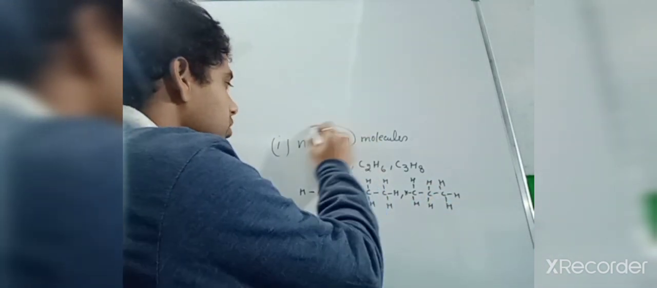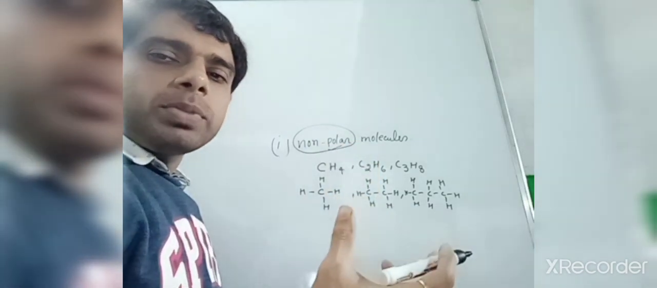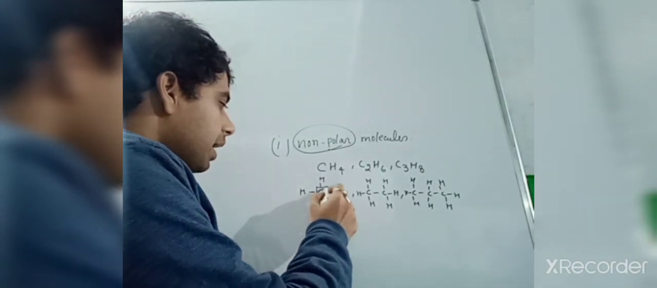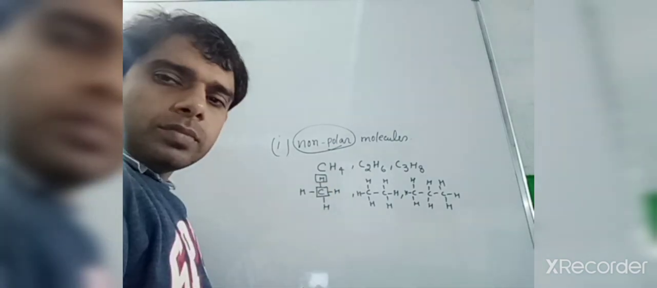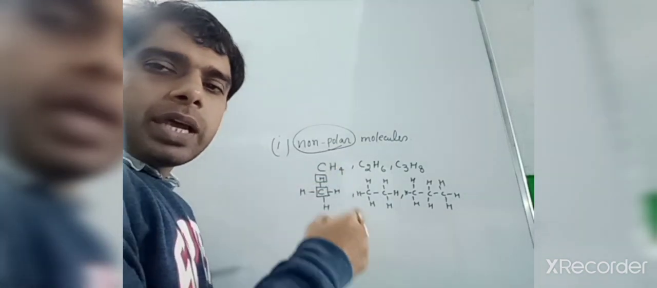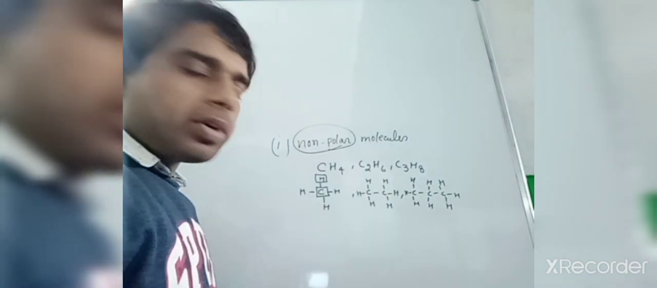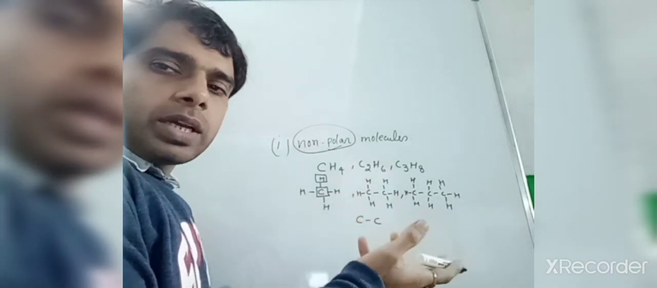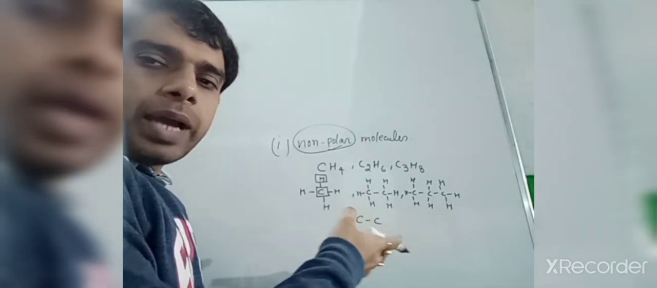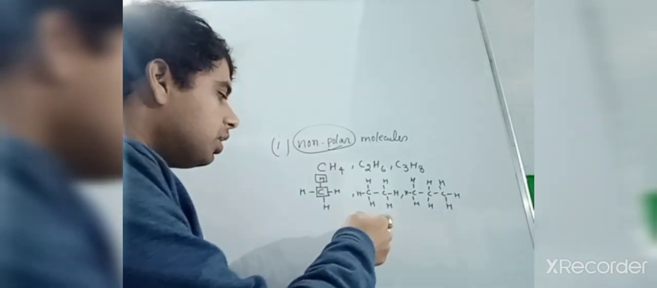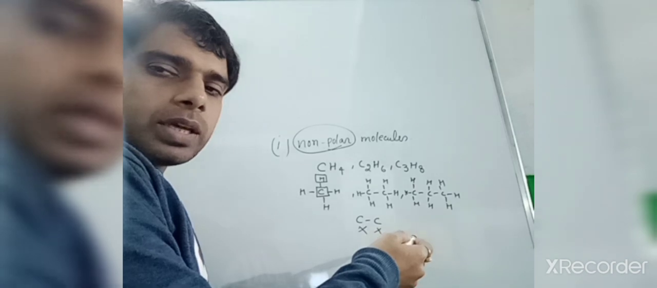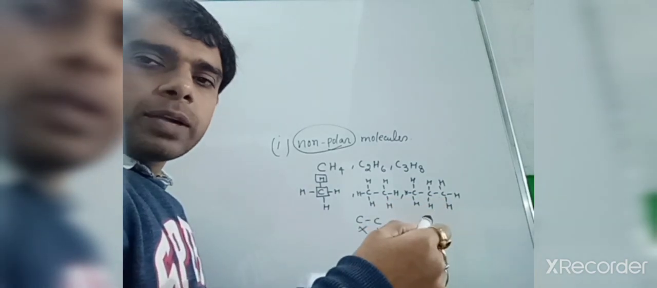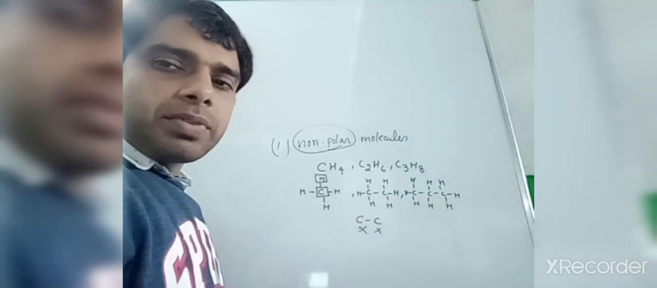Now, as we are talking about non-polar molecules, that means there should not be any difference in the electronegativity. You can see carbon and hydrogen: the electronegativity difference between carbon and hydrogen is negligible. Between carbon and carbon, there is no difference between the same atoms in case of electronegativity. Non-polar means that type of compound which does not have an electronegativity difference.